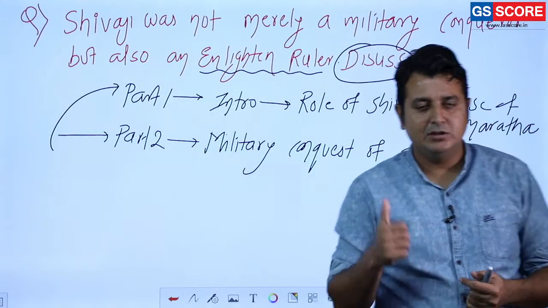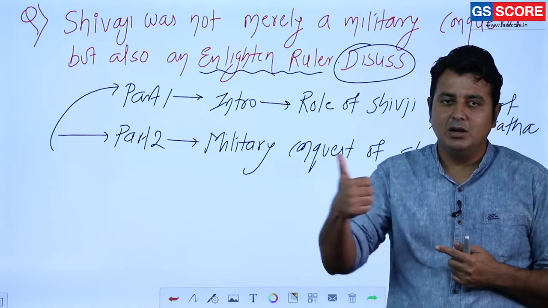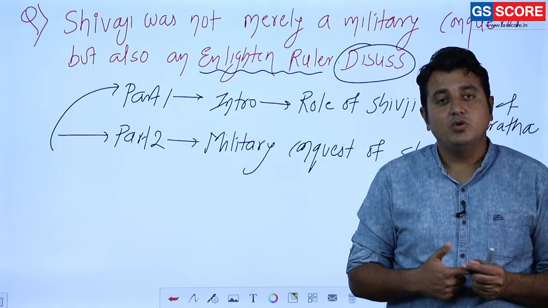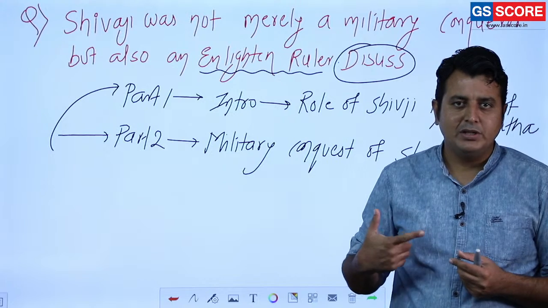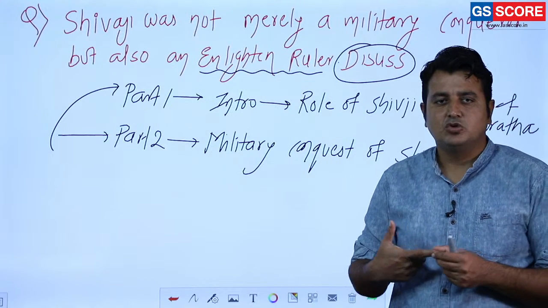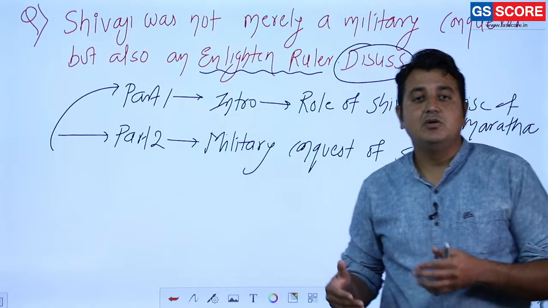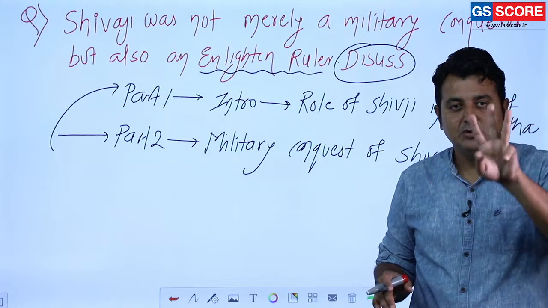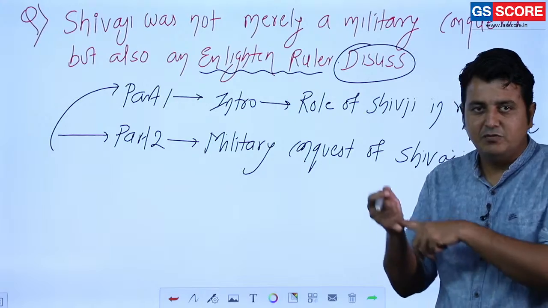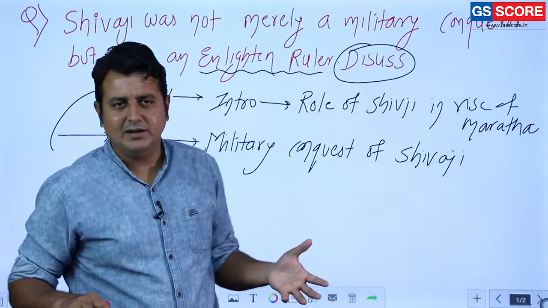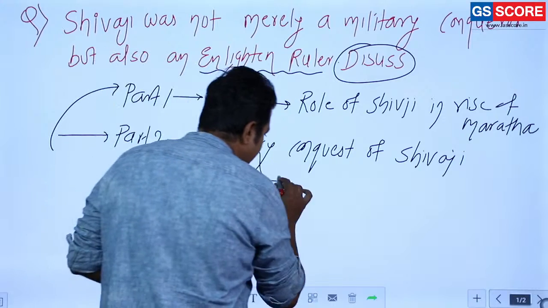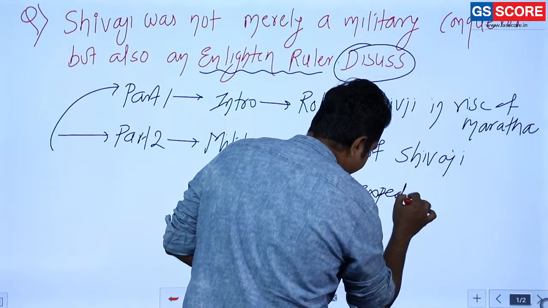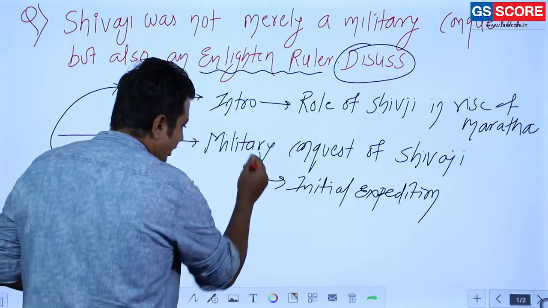In this, you are going to divide it into 3 parts. In the early phase, you discuss his first expeditions, Torna, Raigad and all. Then you mention More, the Jauli, which is near Satara, and how he subdued them. Then you mention his last expedition, related to Karnataka. Clear? So there are 3 phases. Initially he was a child at that time, so the initial expeditions, the best example being Torna and all.